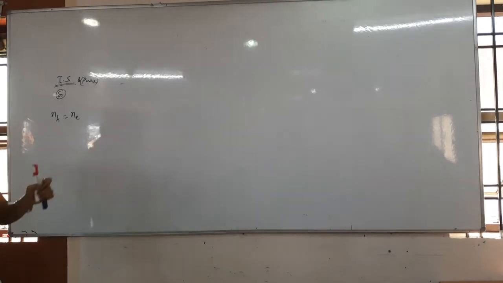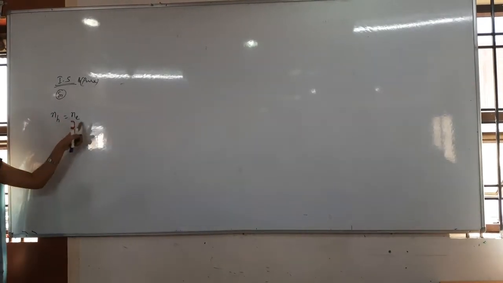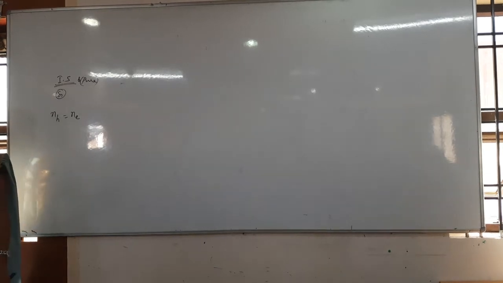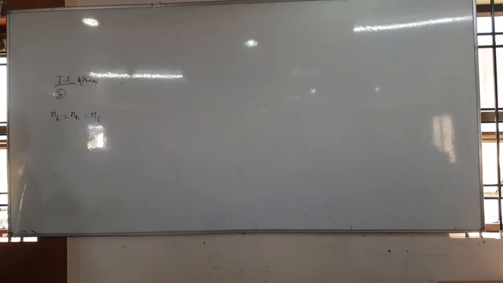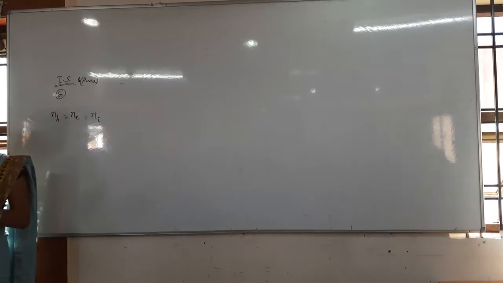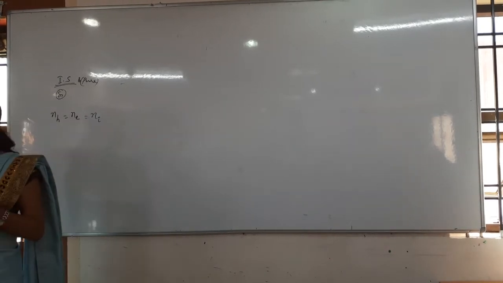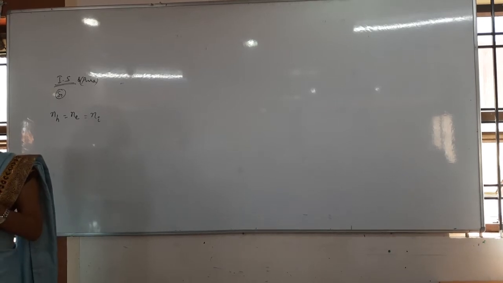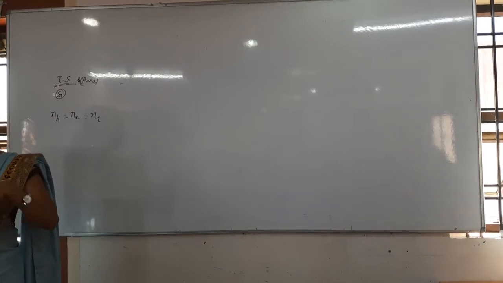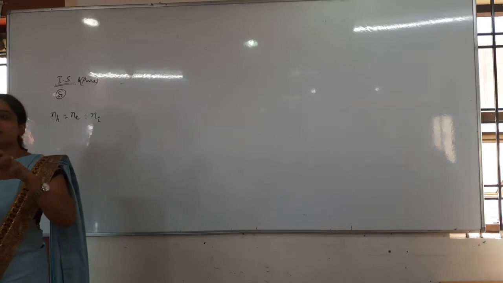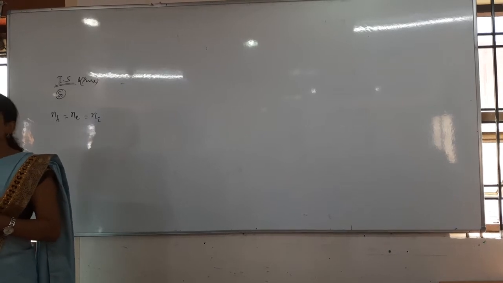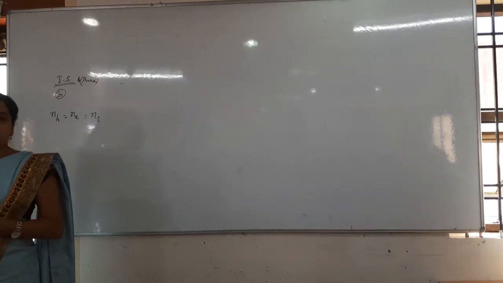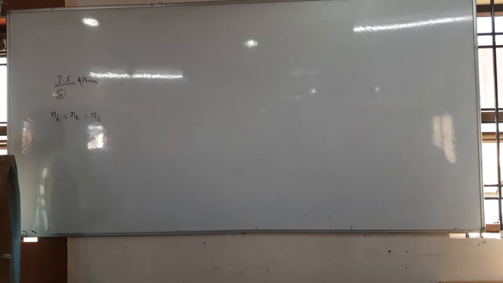Here I said that the number of holes is equal to the number of electrons. Why? Because both will be conducting in the intrinsic semiconductor. This is exactly equal to the number of intrinsic charge carriers. Holes will be carrying the charge and electrons also will be carrying the charge. By just moving, they will give you conduction. Those holes or electrons are charge carriers, nothing but intrinsic charge carriers.